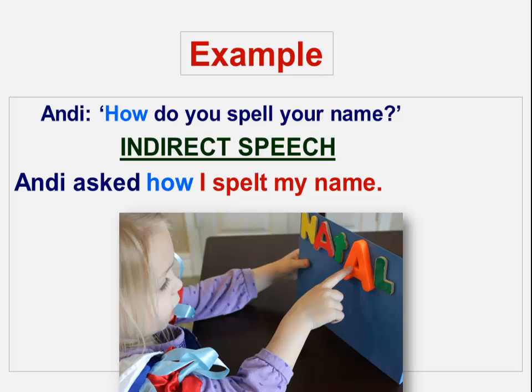We use the same order as if I am writing a sentence. So, Andy asked how I spelt my name. Because the verb here in the direct speech is in the simple present, then in the indirect speech it changes into simple past. And the simple past of the verb spell is spelt.